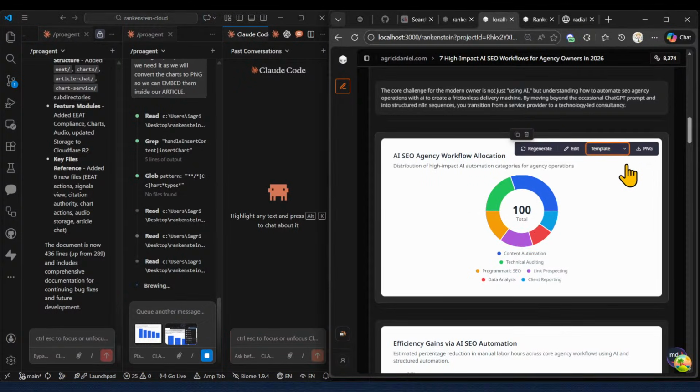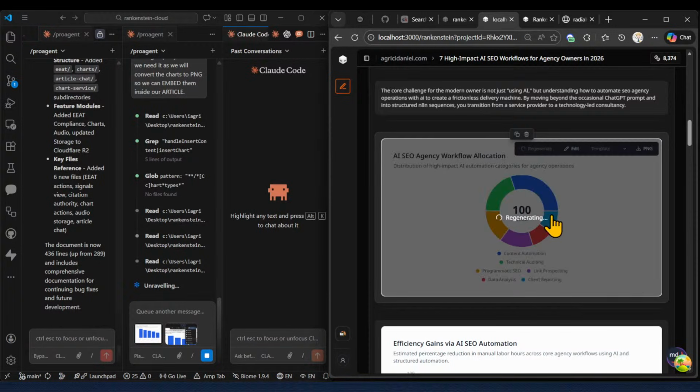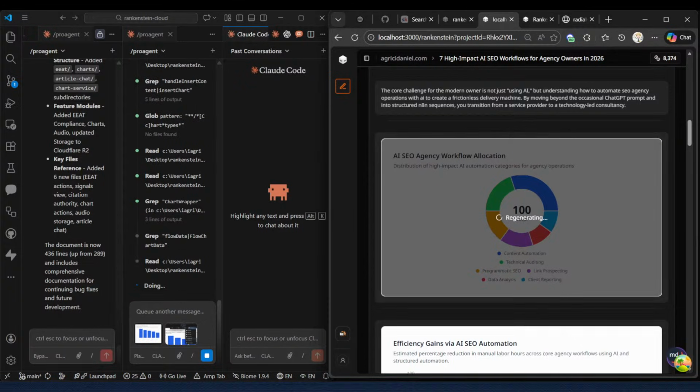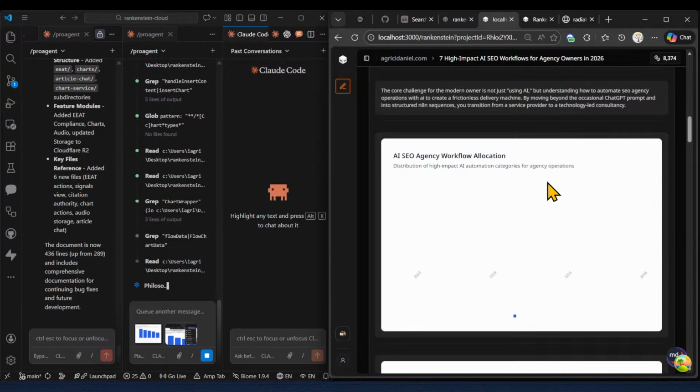Moving next to the line chart. I'm just changing the template to a different one. I don't know if you can hear the drum and bass in the back, but it's doing perfectly. Really, it gives off that specific vibe. And now just waiting. So even here, okay, it's loading.